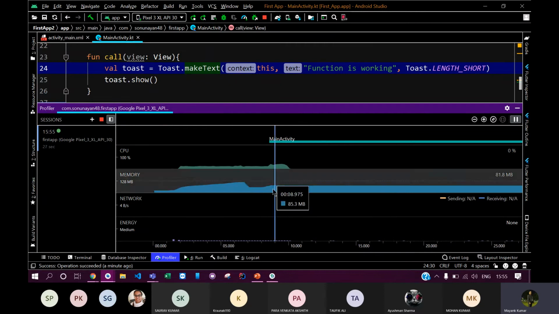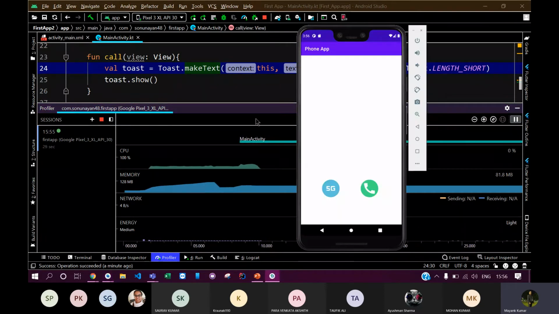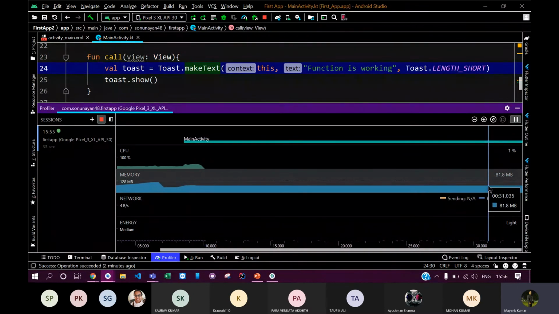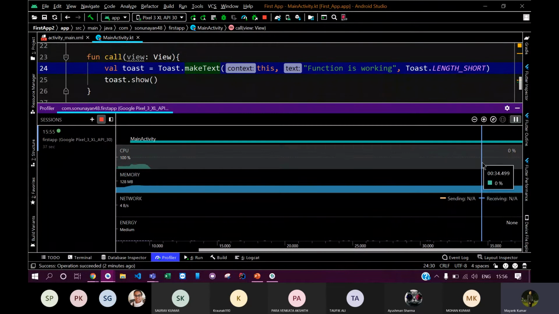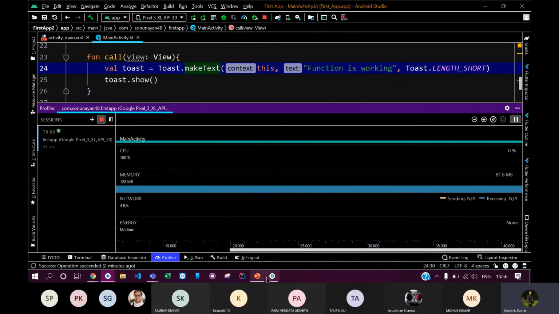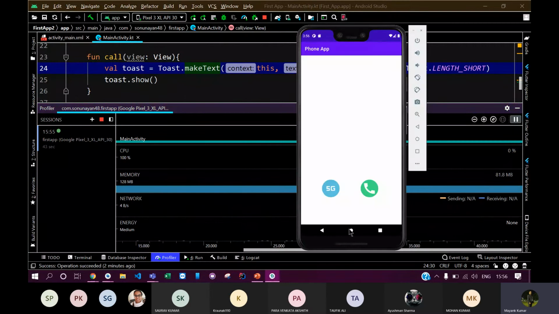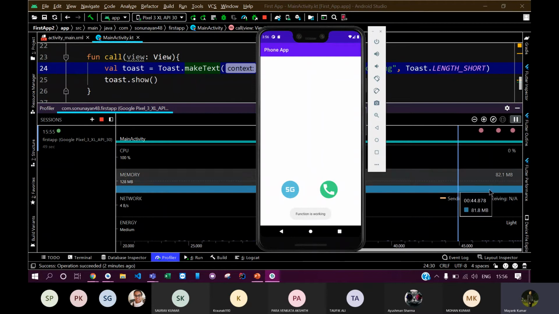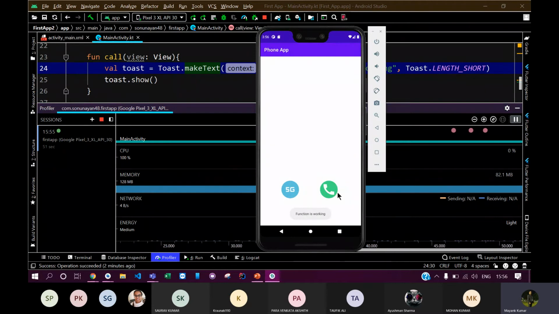Currently my app is running here, and you can see what amount of RAM my app is using. Currently my app is using 81.8 megabytes of RAM. My app is currently not using any CPU because I am not doing anything with the app. But when I tap on the app, you can see that the CPU usage changes. It is getting just 1 or 2% because it is doing very simple things.